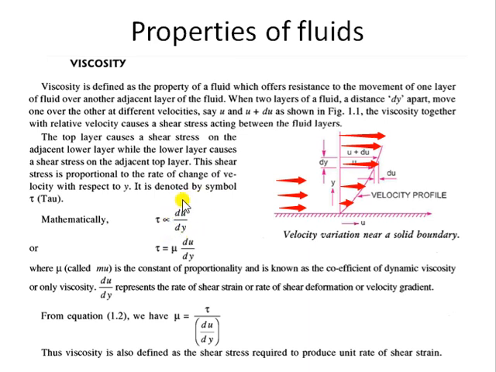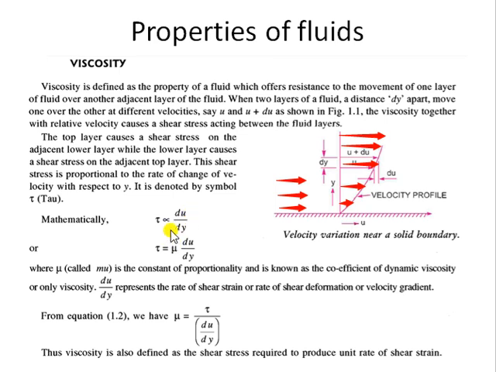Now the rate of shear strain is given by the velocity gradient. So shear stress is directly proportional to the rate of shear strain. That is the statement of this law. The shear stress is denoted by the symbol tau, so tau is directly proportional to the velocity gradient du by dy.